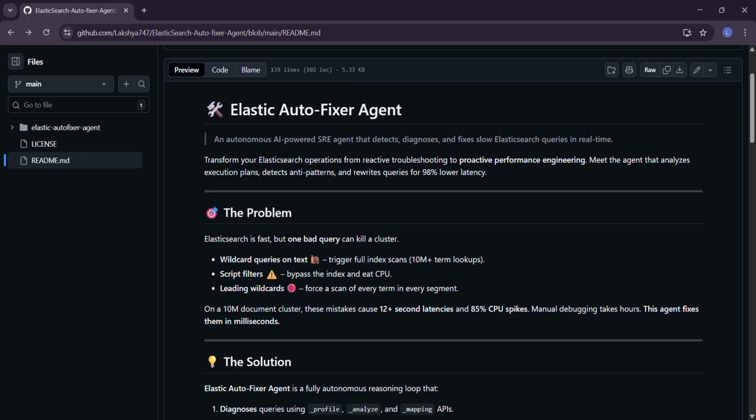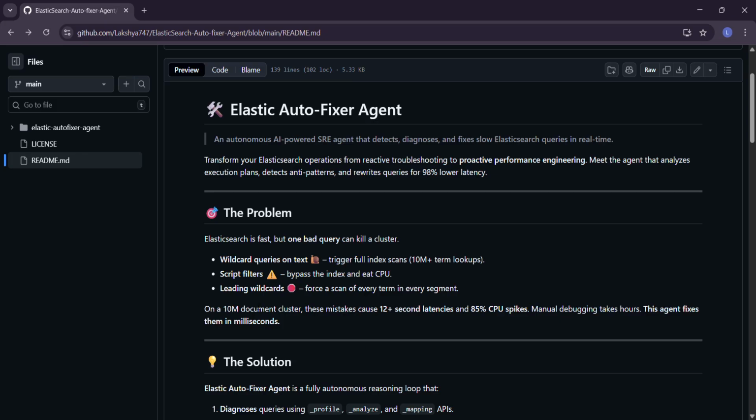So we are going to focus on wildcard queries on text, and we are also going to introduce script filters which bypass the index and help not eat at the CPU, because of course we will be reducing latency by reducing CPU spikes. We also include examples of leading wildcards, which everyone uses in every single turn.